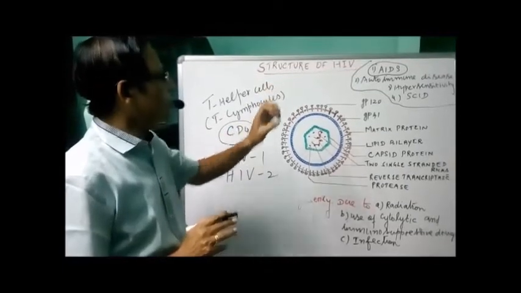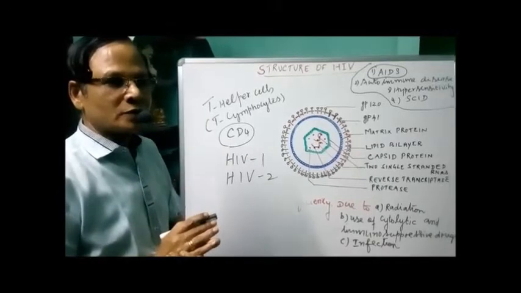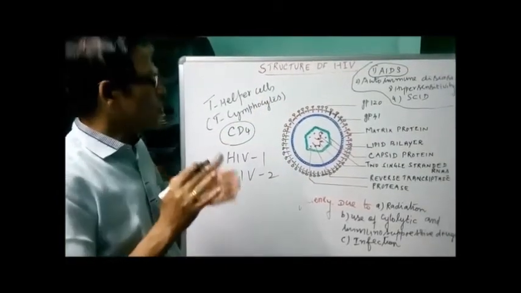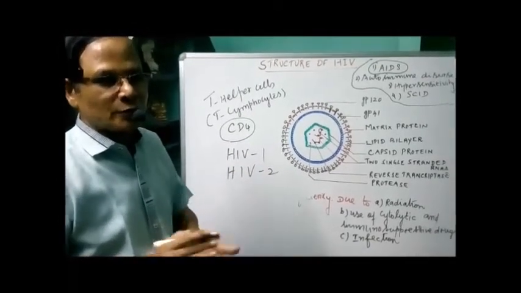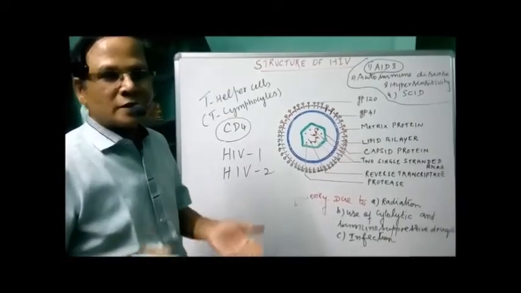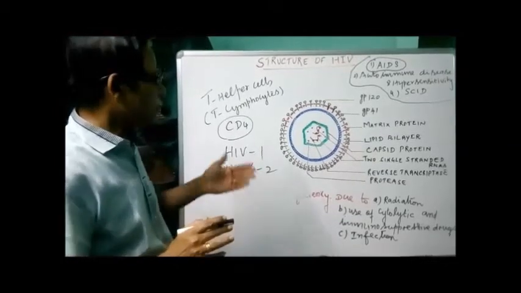We have a number of immunodeficiency diseases because of the failure of the immune system. Now we are taking the first one, AIDS: what is the causative agent, what is the structure of that agent, how is it transmitted, how does pathogenesis occur, what are the tests used, and what are the preventive measures. These are all things we have to go through now.